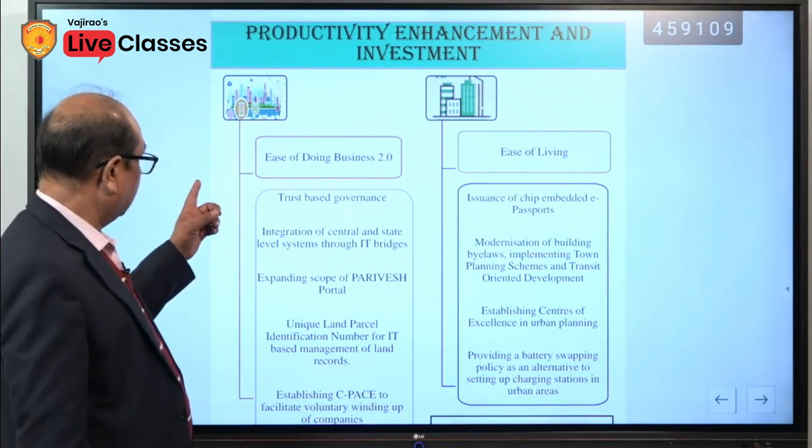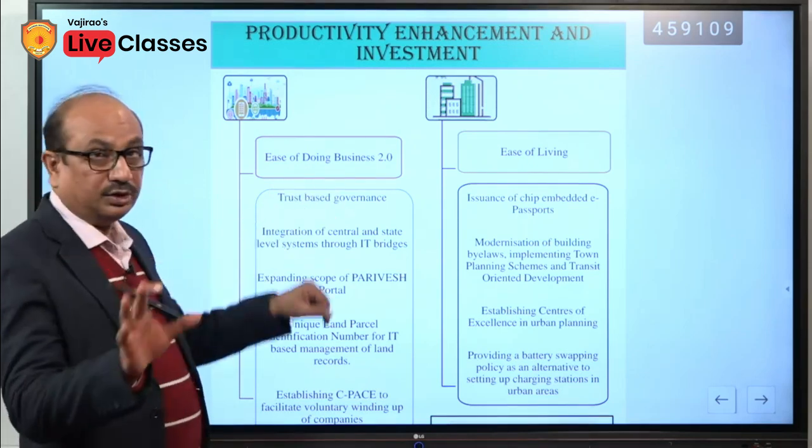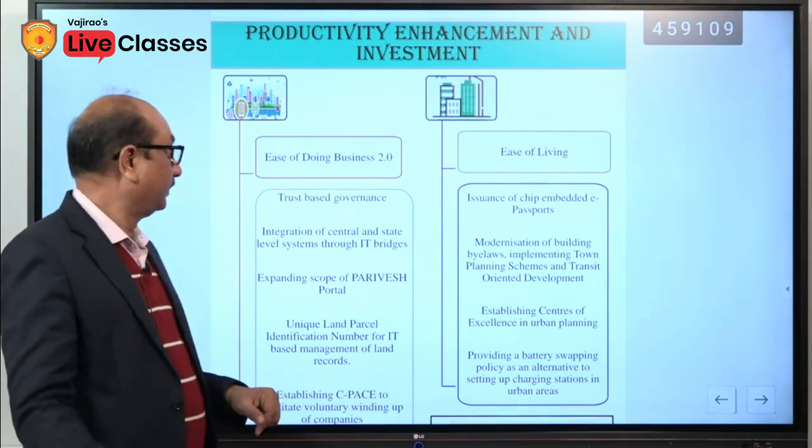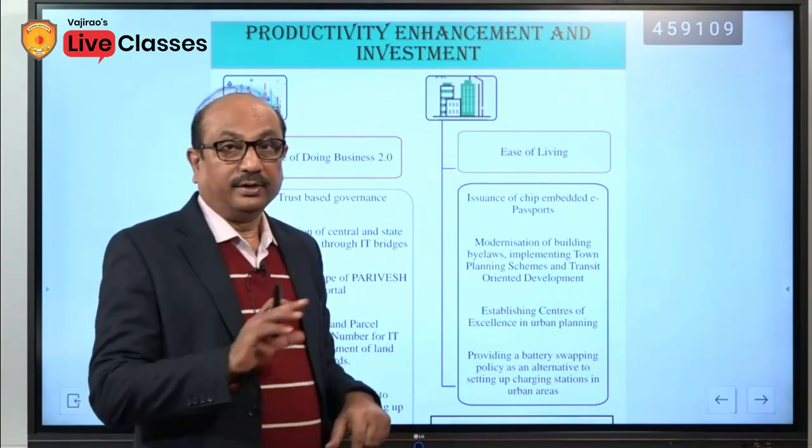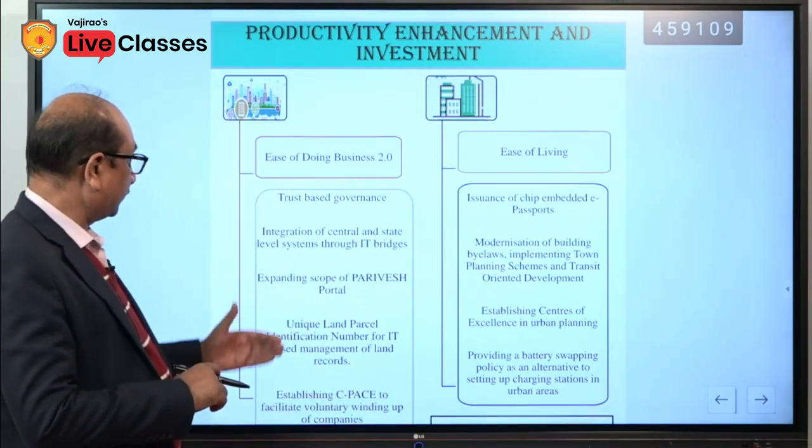There are two segments here. Ease of doing business 2.0, and ease of living, and these are the initiatives.